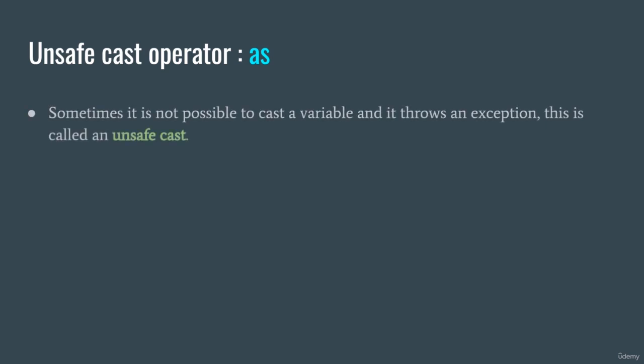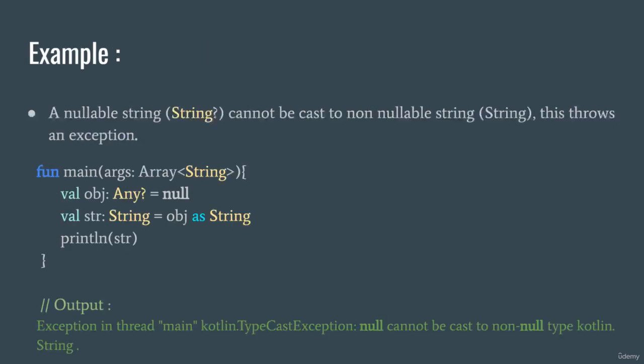Sometimes it is not possible to cast a variable and it throws an exception, and this is called an unsafe cast. The unsafe cast is performed by the infix operator as, and let's have a look at an example here. A nullable string, with a question mark here, cannot be cast to a non-nullable string, so a string without the question mark, because this then throws an exception.